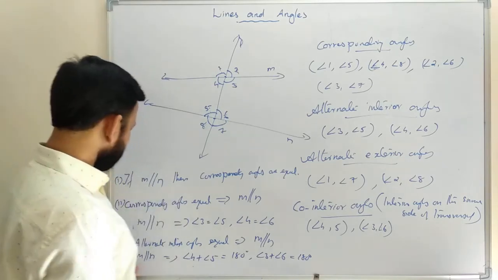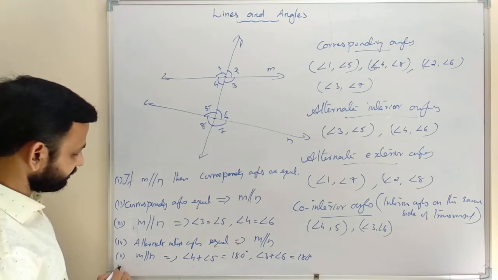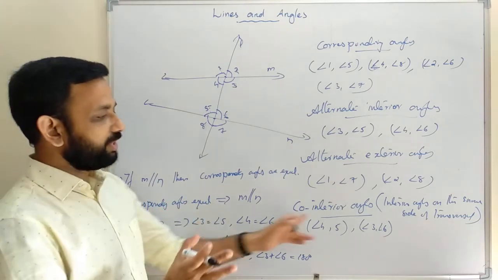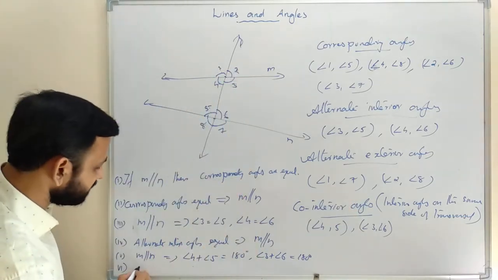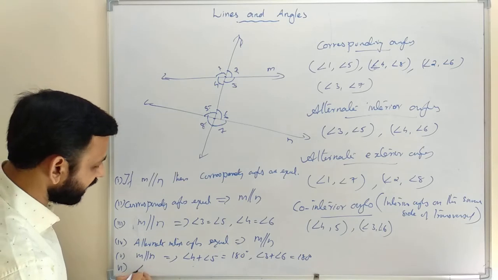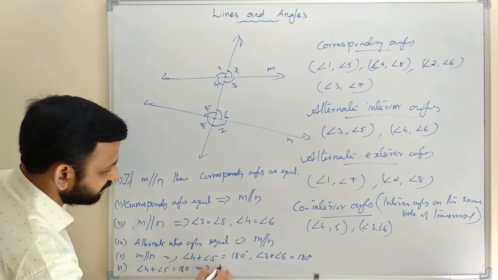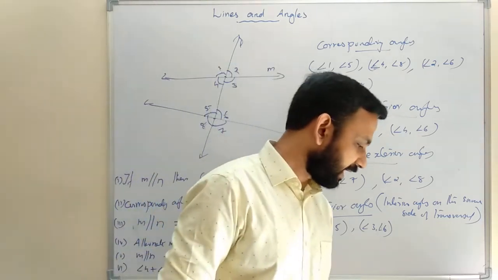That is theorem 5, and the converse of that theorem: if any one pair of co-interior angles is supplementary, then the lines are parallel. That is, angle 4 plus angle 5 equals 180 degrees implies M is parallel to N. So these are the theorems and